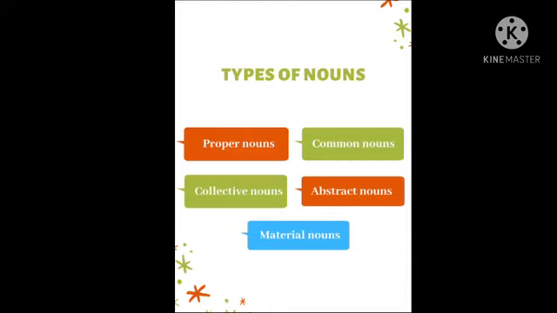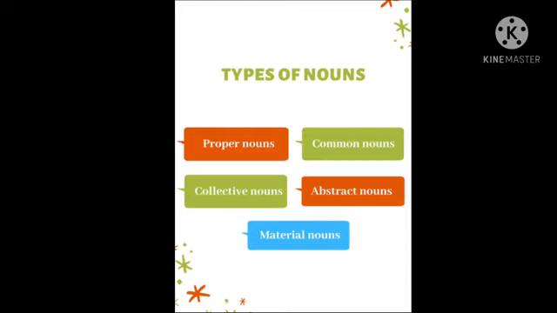All these are proper nouns. They always begin with a capital letter. That is the easiest way to find them. They begin with a capital letter in any part of the sentence.